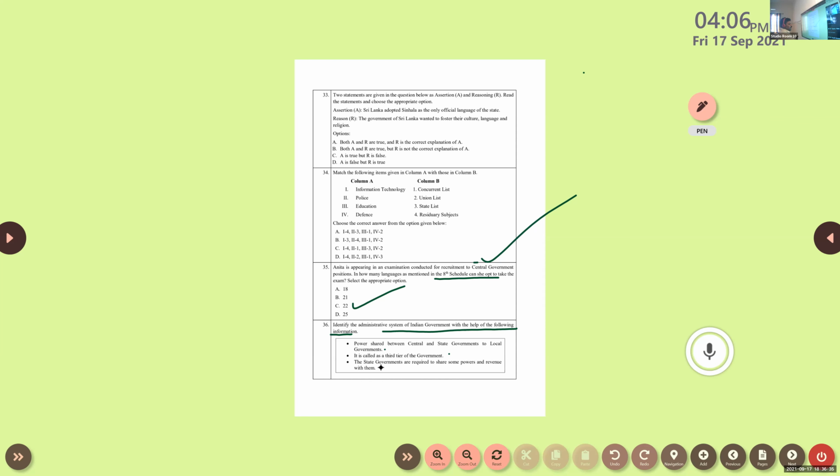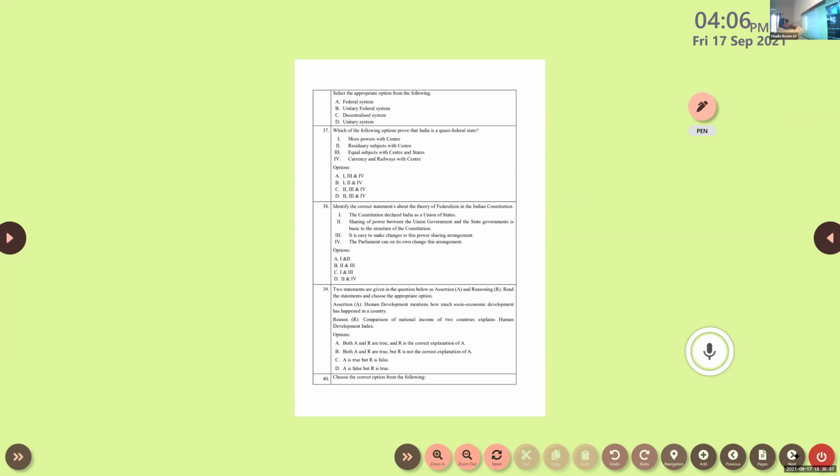So tell me, what type of government is that? Options are here. It is a federal system. It is a unitary federal system. It is a decentralized system. It is a unitary system. Tell me. Decentralized system. Okay, so Ashik's answer is decentralized system. Any other answers are there?